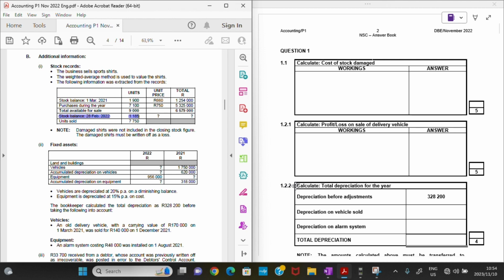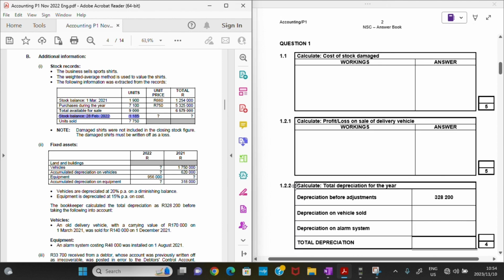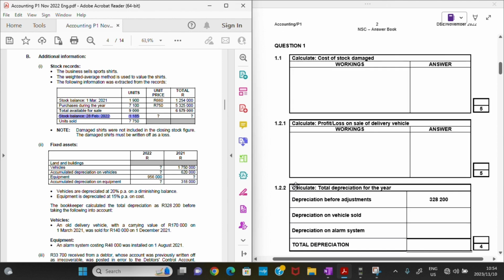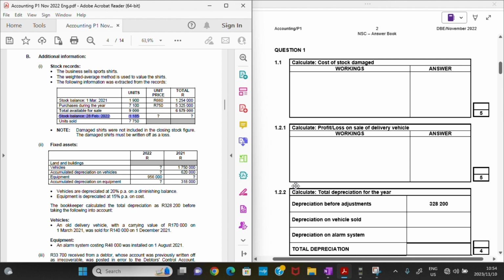If you have different methods that you know of, feel free to use them as long as they are going to get you to the same answer. Then go for it, because there's more than one way to kill a cat. So let's go. I'll just be using units, by the way, to calculate the cost of stock damaged.